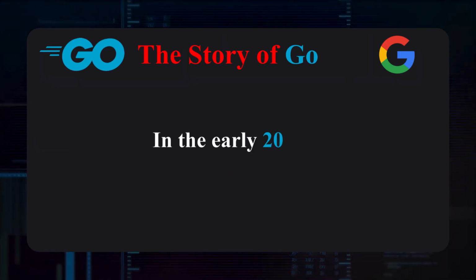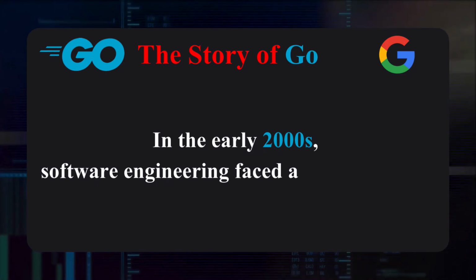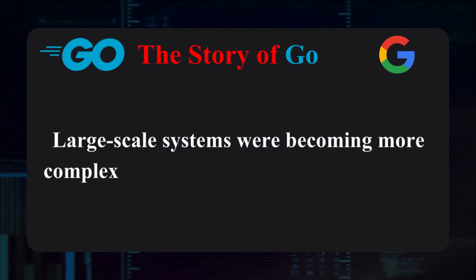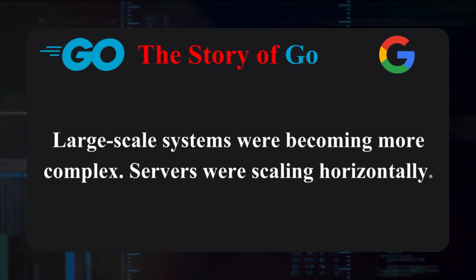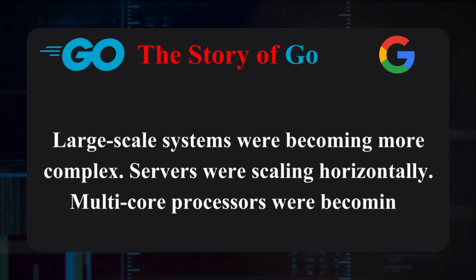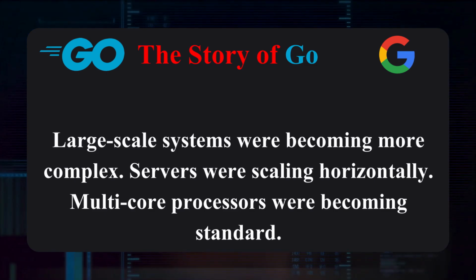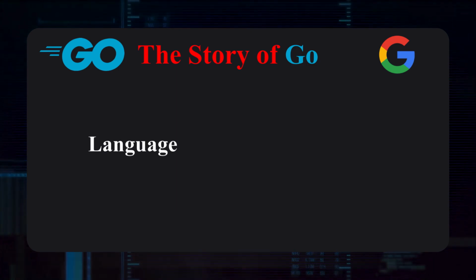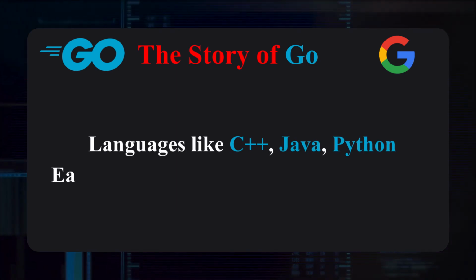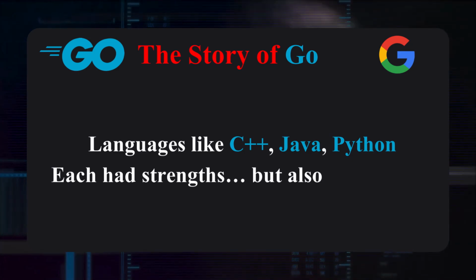In the early 2000s, software engineering faced a growing crisis. Large-scale systems were becoming more complex, servers were scaling horizontally, multi-core processors were becoming standard. But the languages weren't keeping up. Languages like C++, Java, and Python each had strengths but also pain points.